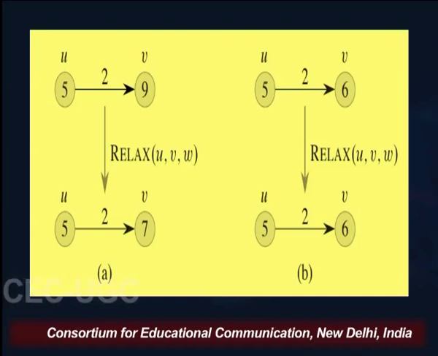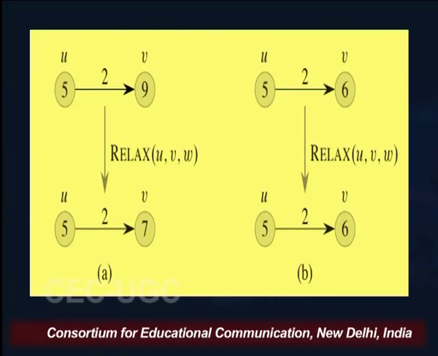Similarly, in figure B, if 6 is the shortest path estimate at v, there is no point in relaxing this edge u comma v, because ultimately we will end up with 7, which is more than 6. So, even if we relax this u comma v, it is not going to update the weight, nor the predecessor.